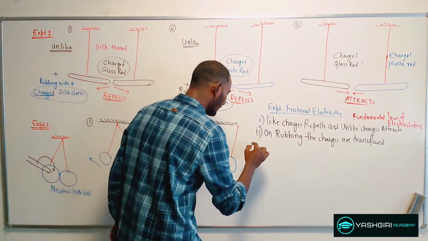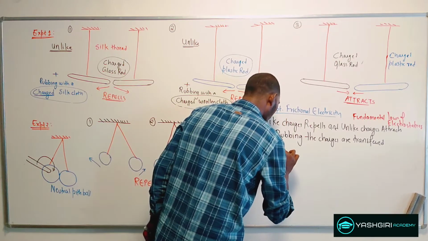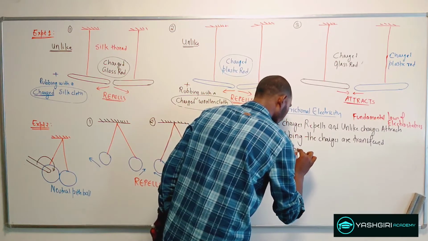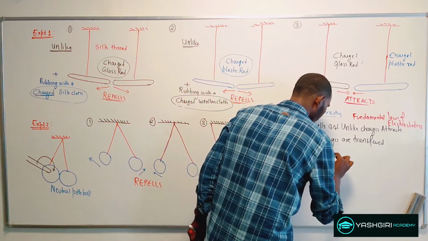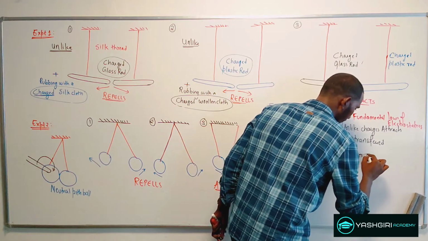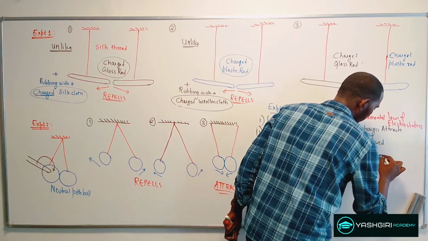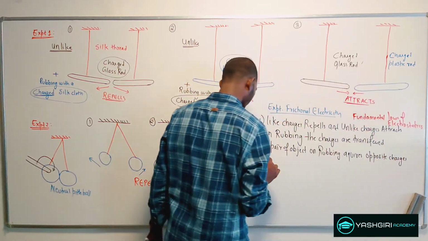Now I can say that a pair of objects on rubbing acquire opposite charges.